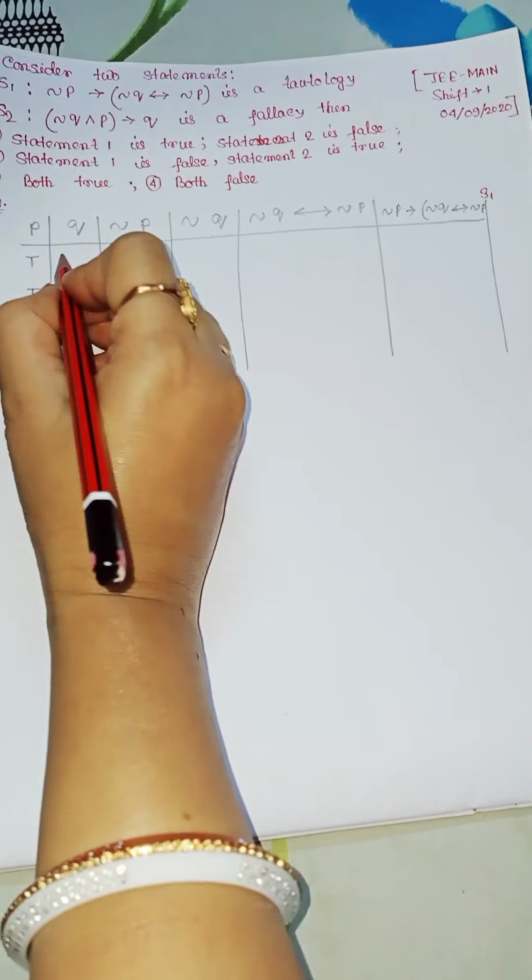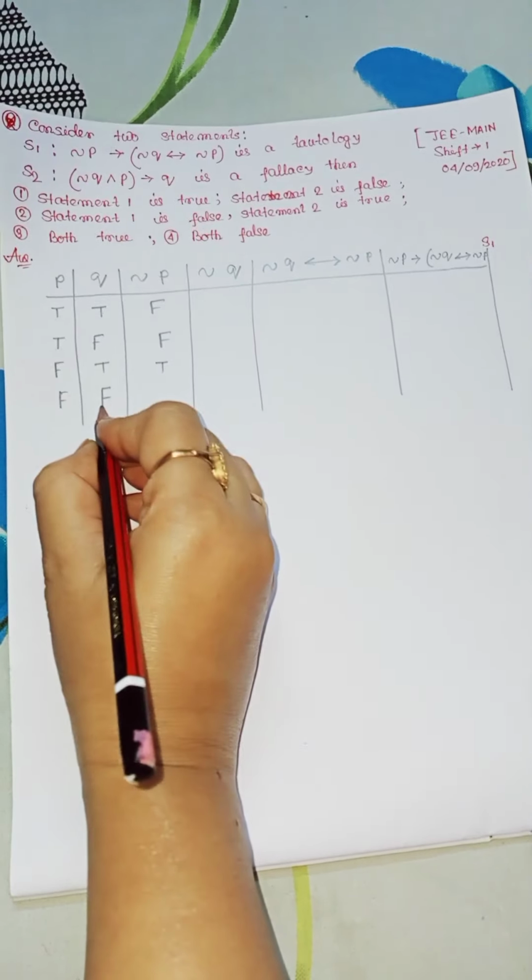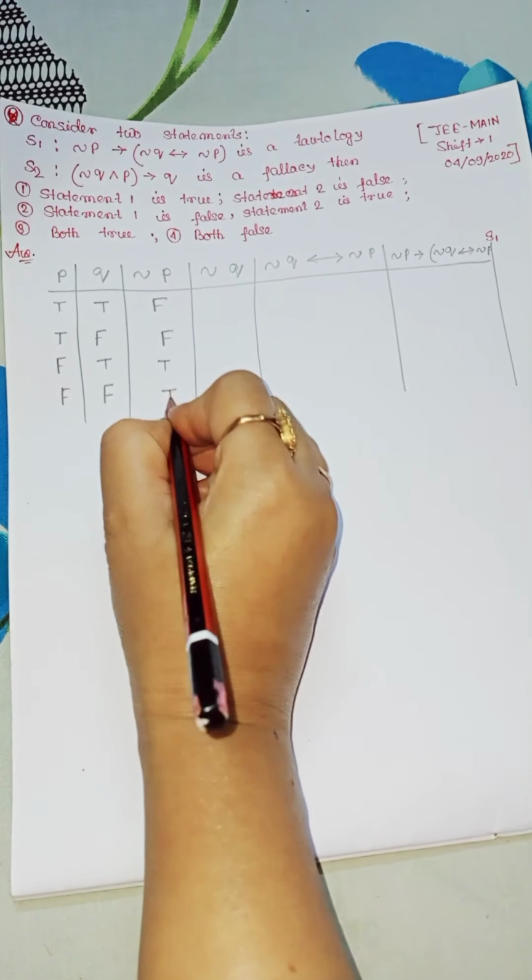And if P false and Q also false. First, this is negation of P. If Q true, P true, that is false. This true and this false, that is also false. This false, this true, that is also true. This is false, that is true.